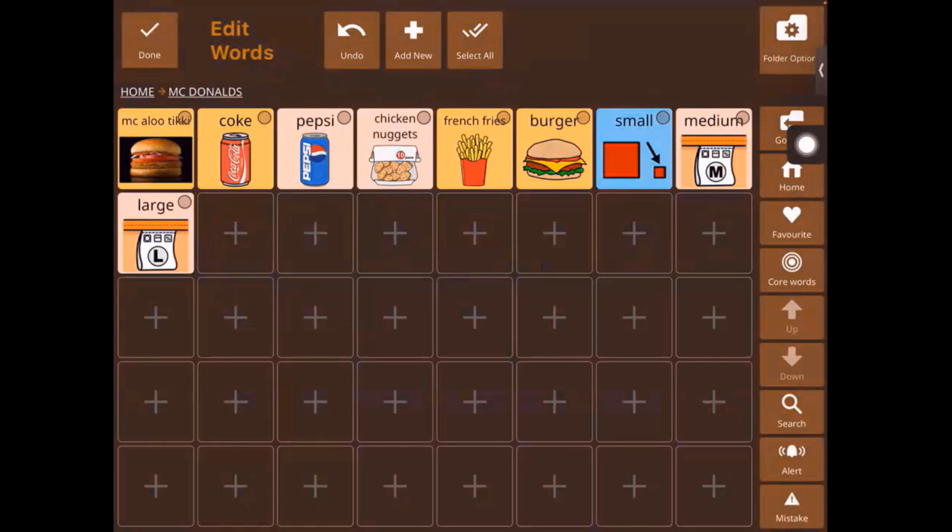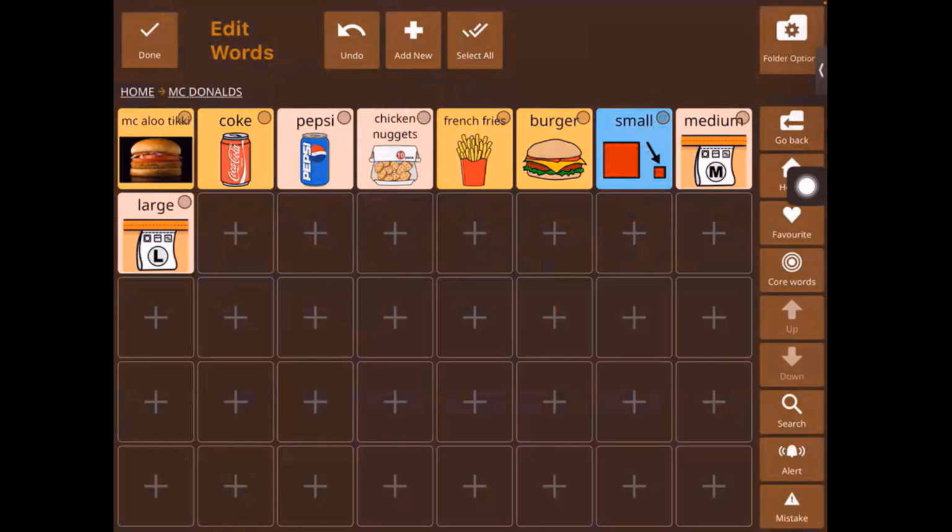Now, let's say, for example, you can see that some of the words are in a different colored background than some others. So sometimes when you add a new word, if Avaz can detect it automatically, it puts the color background on its own. If it cannot, then you are able to go back in and change it using the change button.